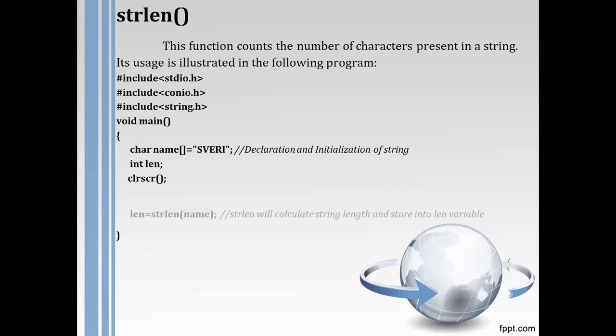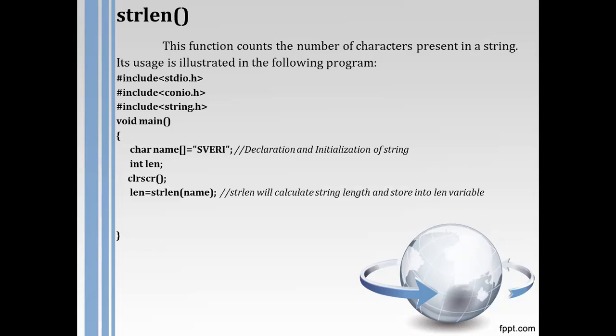Now the next part is very important: len equals strlen, in brackets, the name of the string. The function will return an integer value, which will be stored in the len variable, and then we print the string as well as the length.